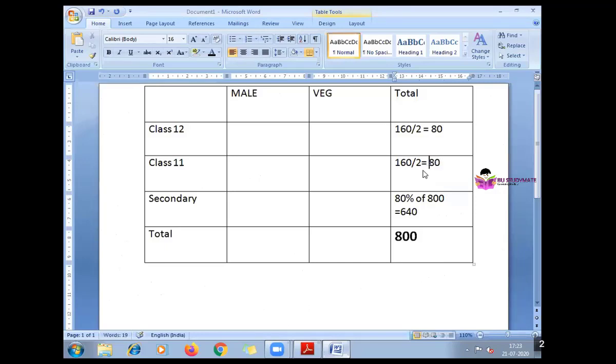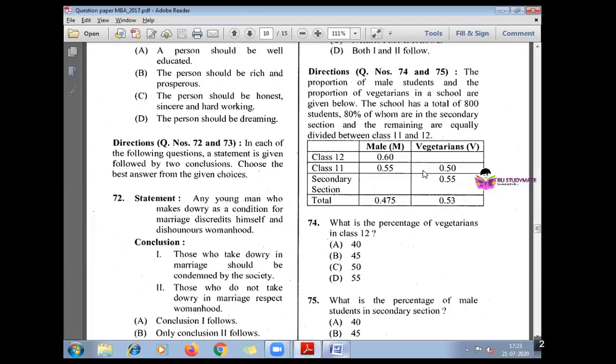Clear? Now let's fill the proportions here. Observe, I have added one column called total. They have not given it, but we need to add that column total for our easy understanding.